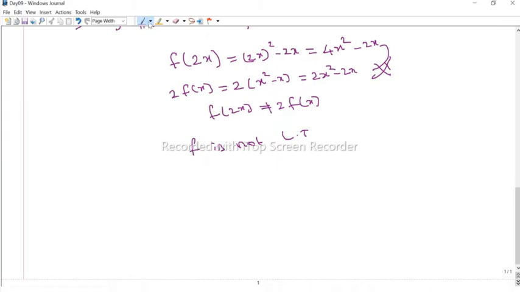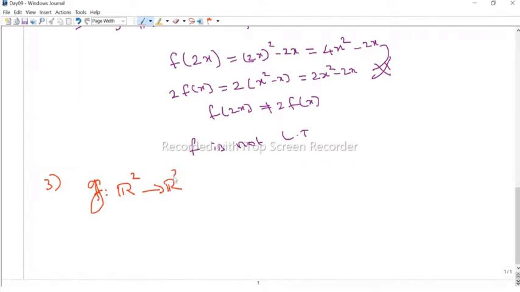Okay, now we discuss one more example. These are all standard examples, so we can easily tell whether the function is linear or not. Suppose I take some other function from R power 2 to R power 2. We take some other function, we call it g.